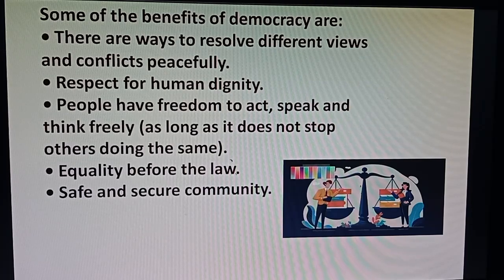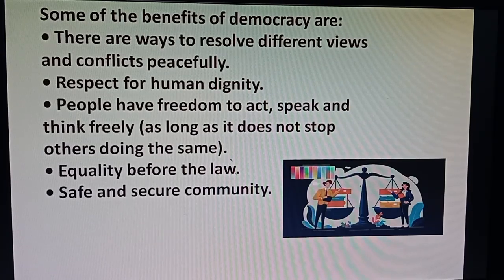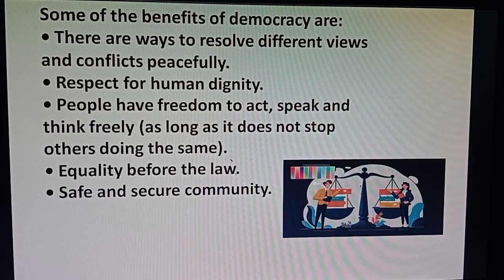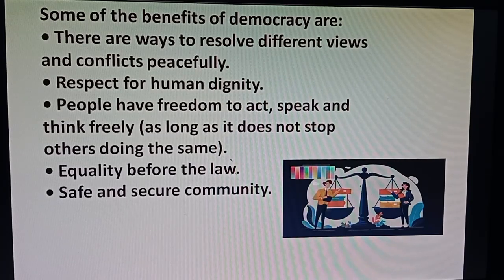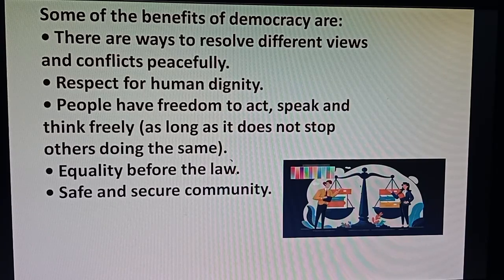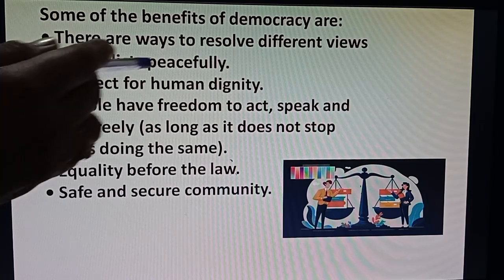The first point: there are ways to resolve different views and conflicts peacefully. There is a scope in the democratic system where we can resolve different views, because each and every community and group has its own views and expression, and they also have conflicts and contradictions. In a democratic setup, we can resolve different views, contradictions and conflicts peacefully.